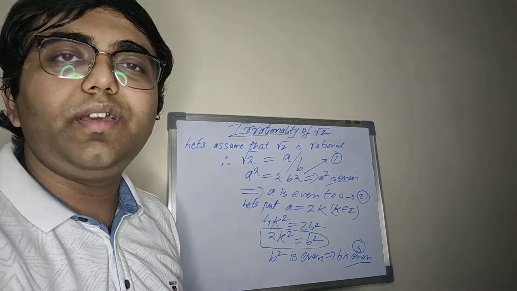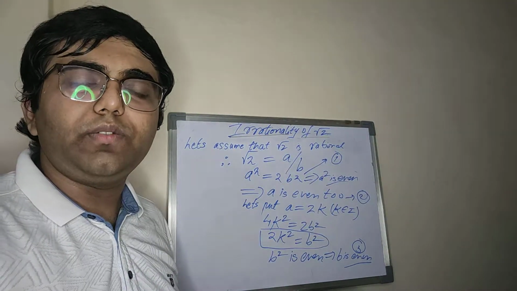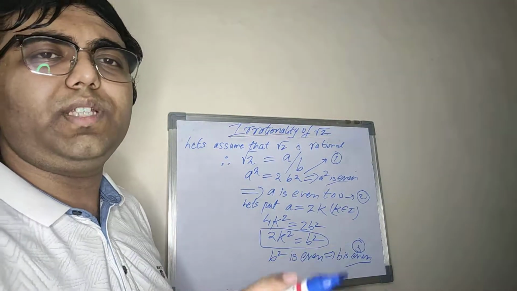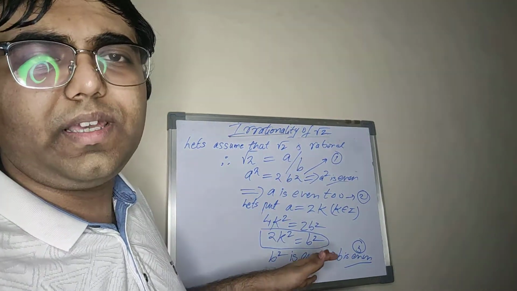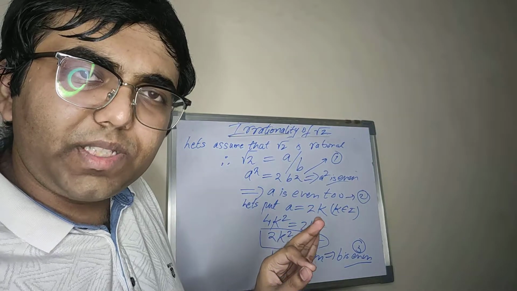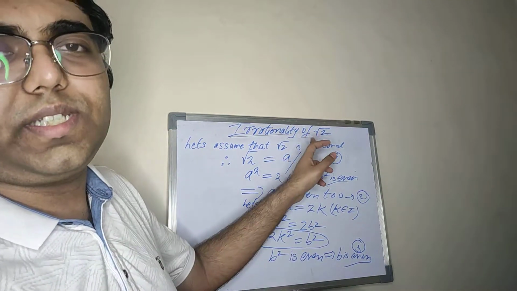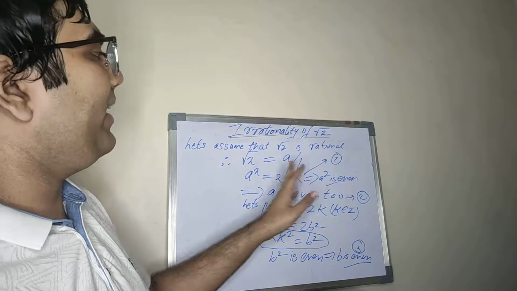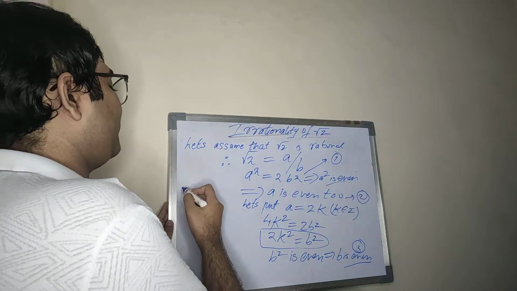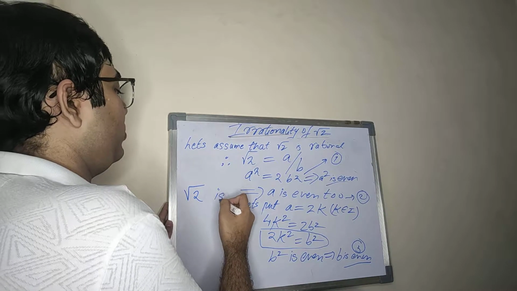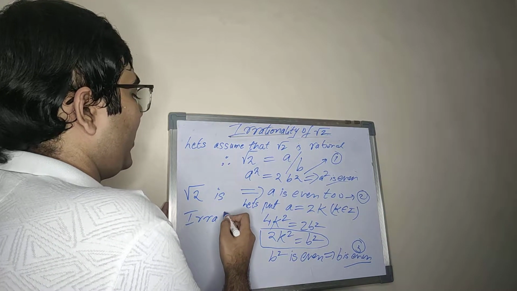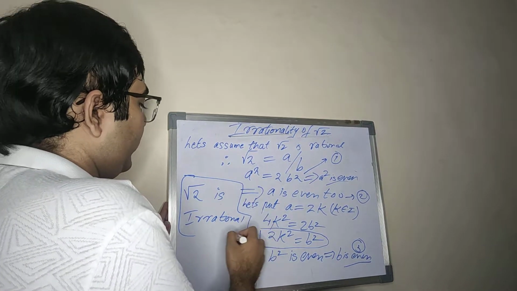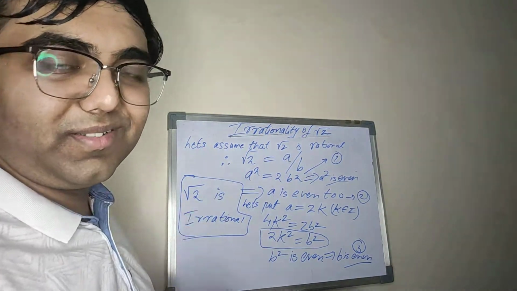So what can we say? We have reached a logical contradiction, contradicting the common sense we have in our axioms of mathematics. Hence, this indirect method of assuming the negation of the statement and reaching a contradiction helps to establish the theorem. And hence we can say that square root of 2 is irrational, which is not rational. But of course remember that root 2 is a real number. Thank you.